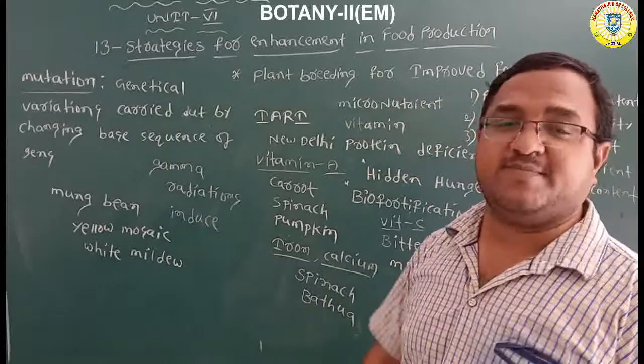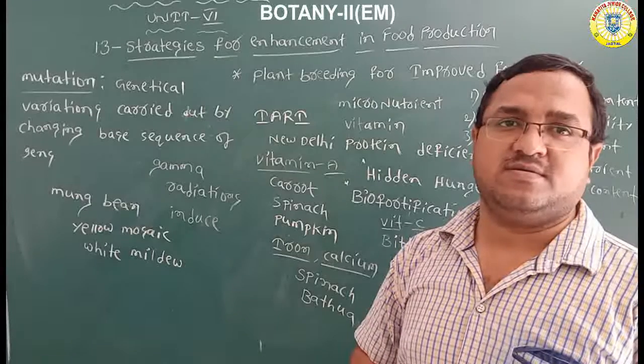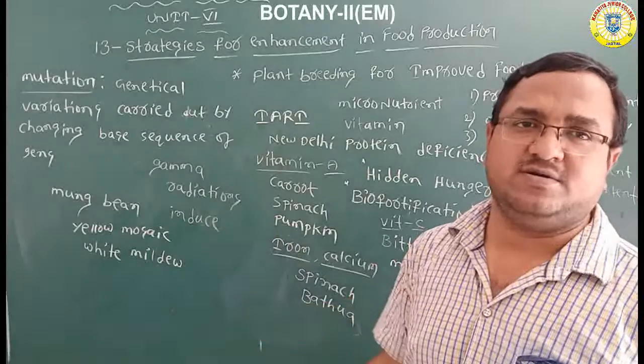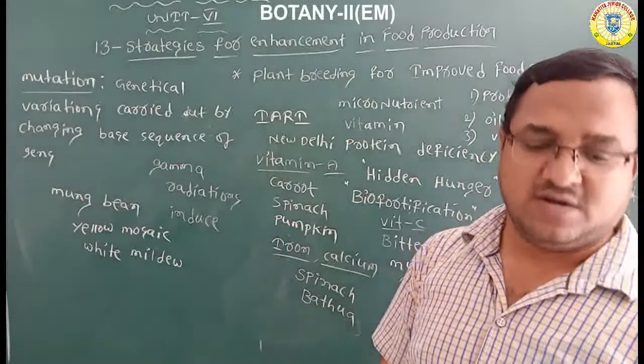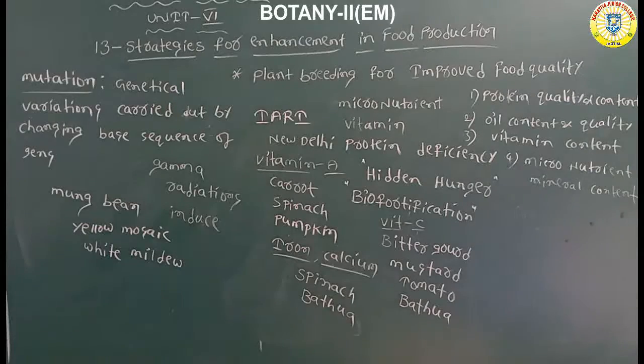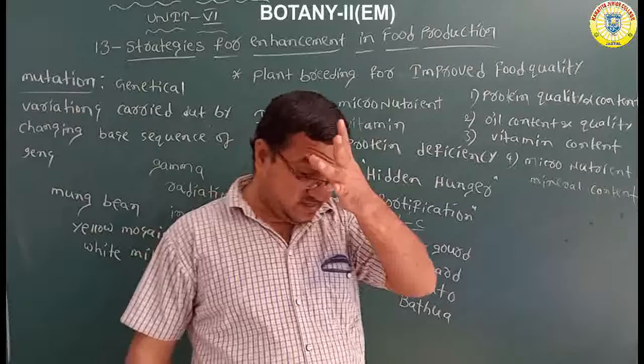So this is the complete information of plant breeding. Traditional breeding completed and mutation breeding completed. Next topic. Small topic.